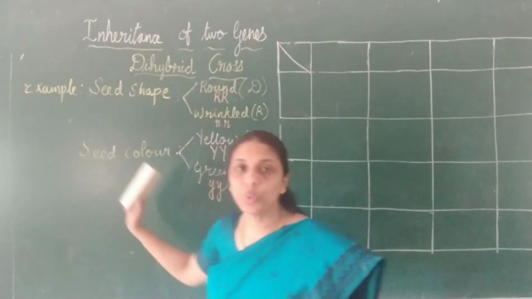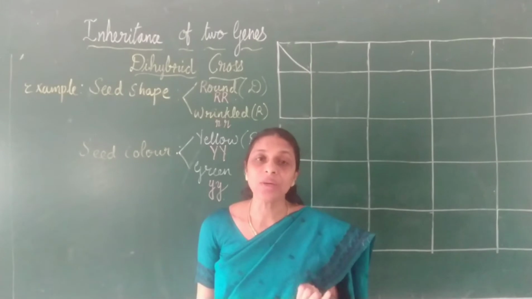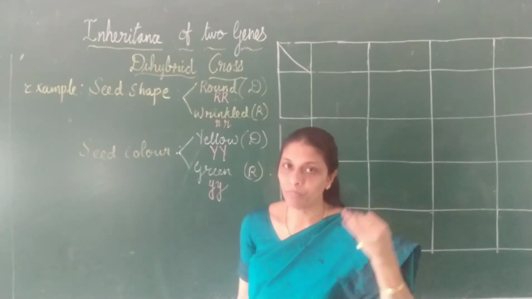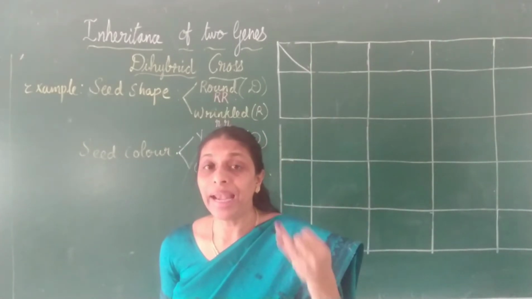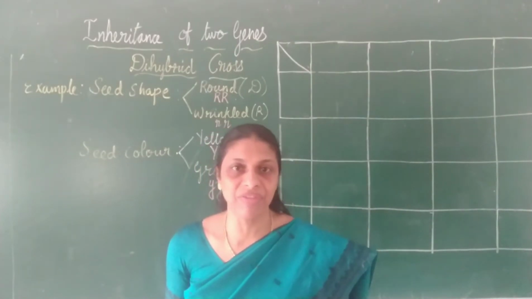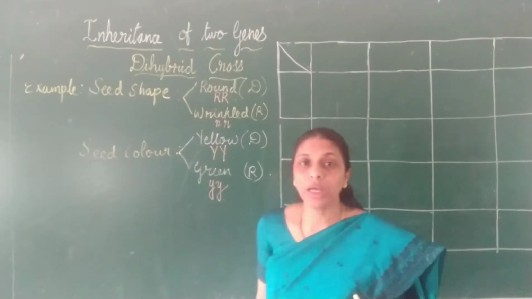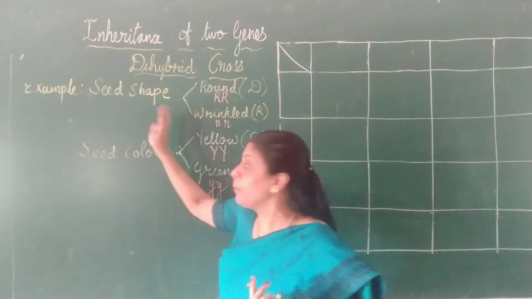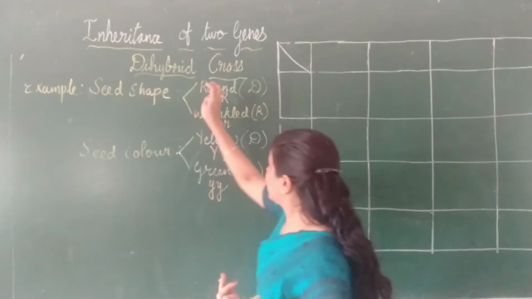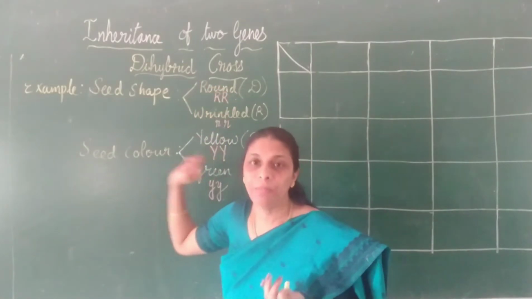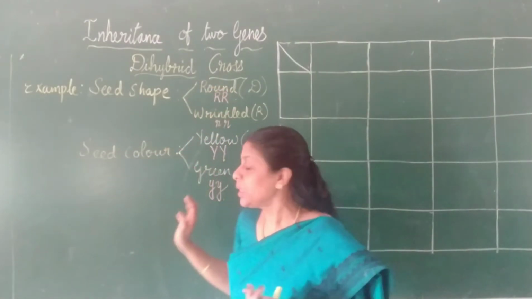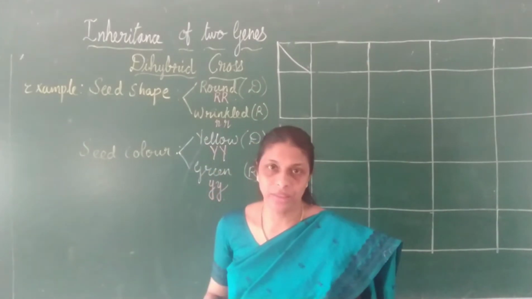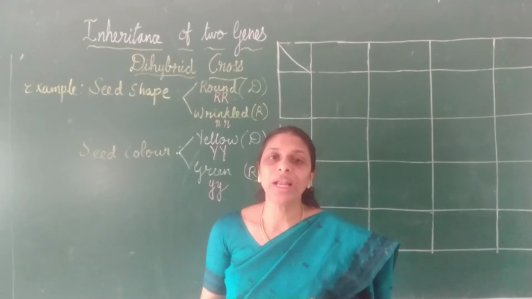So Mendel selected 2 characters, seed shape and seed color. The second one is selection of true breeding varieties. So true breeding varieties were selected after allowing it to undergo self-pollination for several generations. Right? So the second aspect is selection of true breeding varieties. Mendel selected true breeding round yellow colored seeded plants, and wrinkled green seeded pea plants. He selected those two.